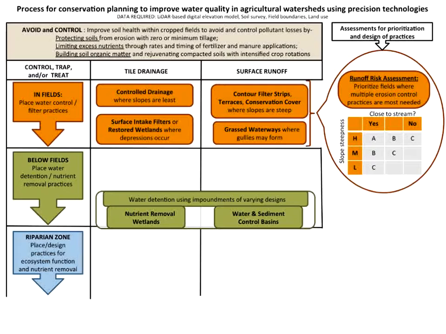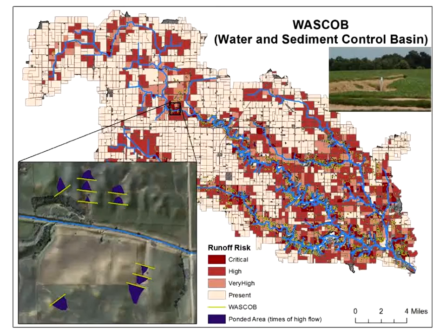Okay. I'm going to shift down now to look at practices placed at field edges and below fields. There are several practices that we have out there that are installed using impoundments. The first one I've got is water and sediment control basins.